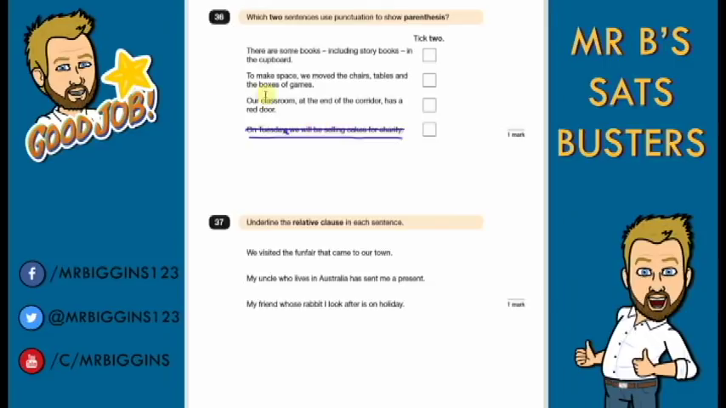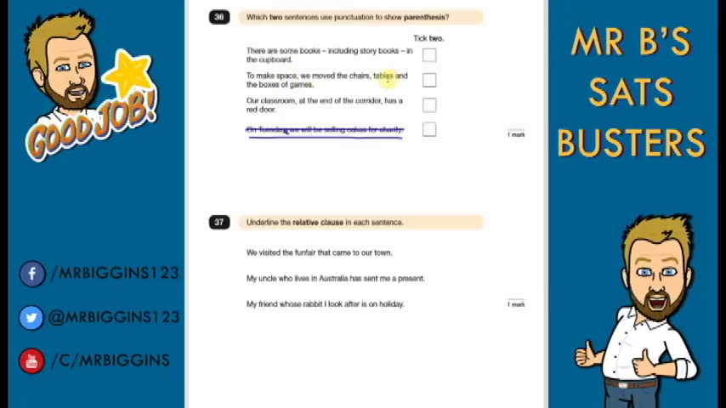Okay, so let's have a look at the first one. There are some books, including storybooks, in the cupboard. Remember, we can use dashes, commas, or even brackets to include parentheses. So this could be, let's take this out, there are some books in the cupboard. Okay, that makes sense on its own.